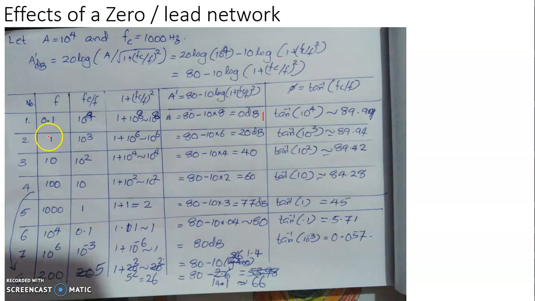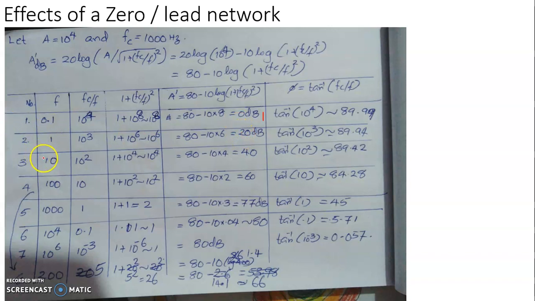Now when the frequency is 1 Hz, then fc by f is 1000 divided by 1, that is 1000, which is 10 raised to 3. 1 plus fc by f whole square is 1 plus 10 raised to 6, that is 10 raised to 6. Gain is 80 minus 10 into logarithm of 10 raised to 6, make it say 20 decibel. So when the frequency is made 10 times, the gain rises from 0 dB to 20 dB.